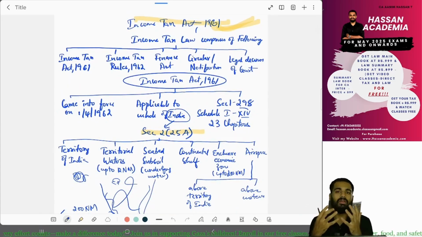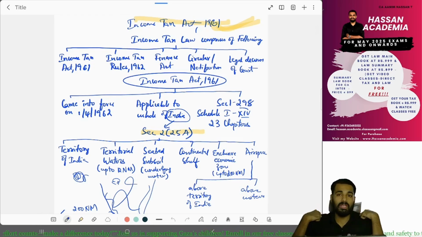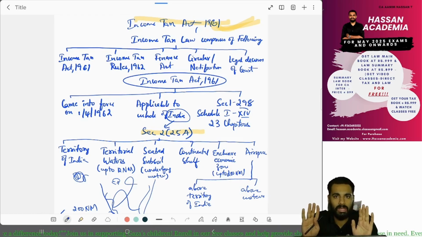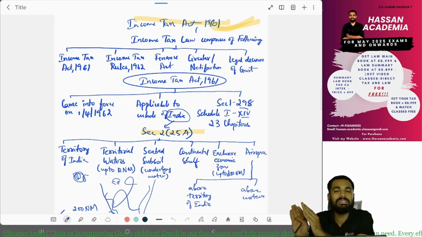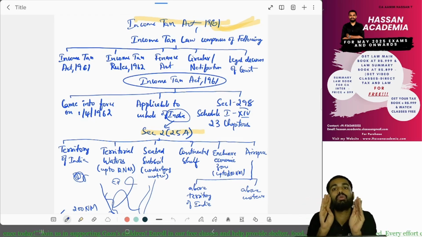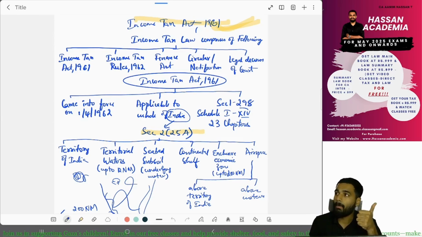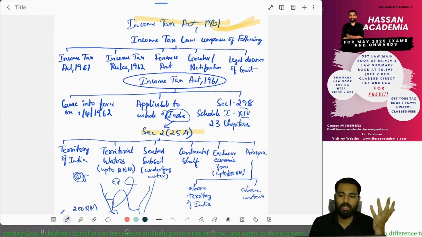Then, are we going to study the Income Tax Act or income tax law? We are going to study income tax law, not just for the namesake. Even ICAI has instructed you to study income tax law, which we saw earlier, which contains the Income Tax Act 1961, Income Tax Rules 1962, the Finance Act, circulars, notifications, and legal decisions of the court.